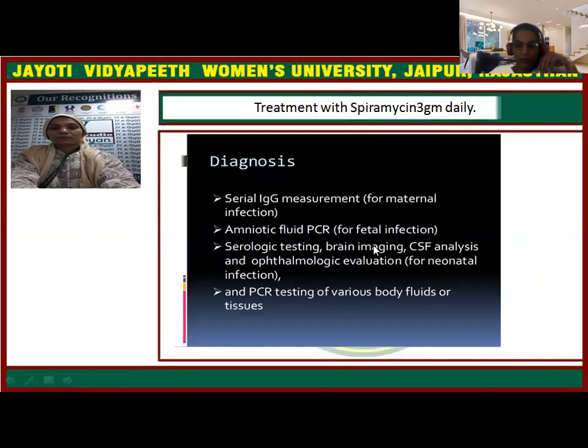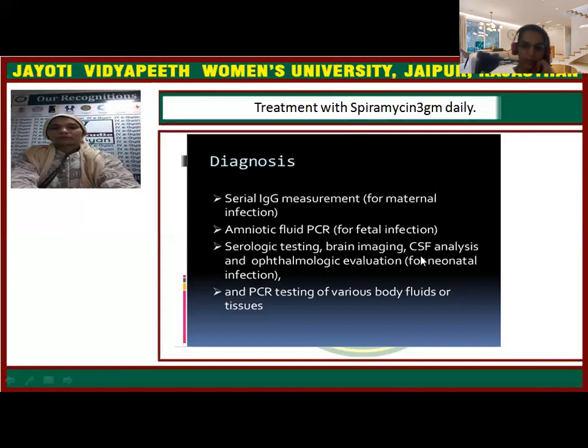For diagnosis of toxoplasmosis, basically antibodies, immunoglobulins, are looked for. The presence of IgG antibodies in the neonatal blood indicates congenital infection with toxoplasmosis. If we have to diagnose during pregnancy, amniocentesis has to be done, and amniotic fluid PCR, polymerase chain reaction, is done for confirmation.